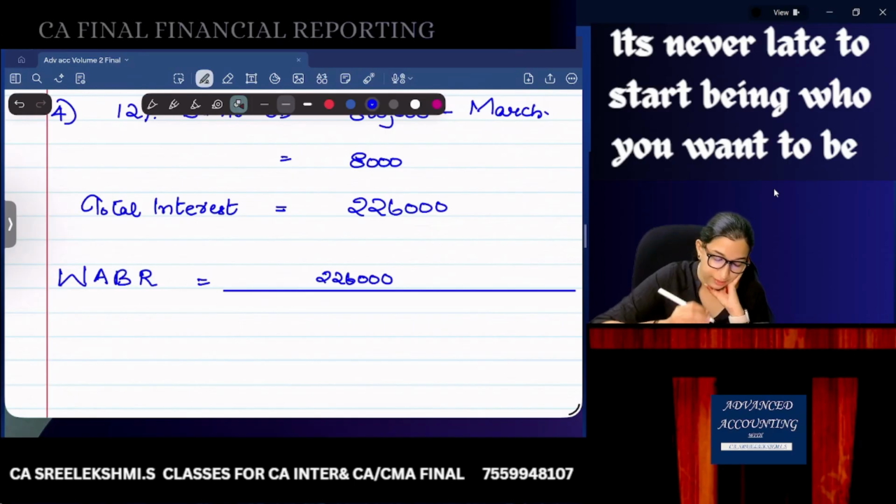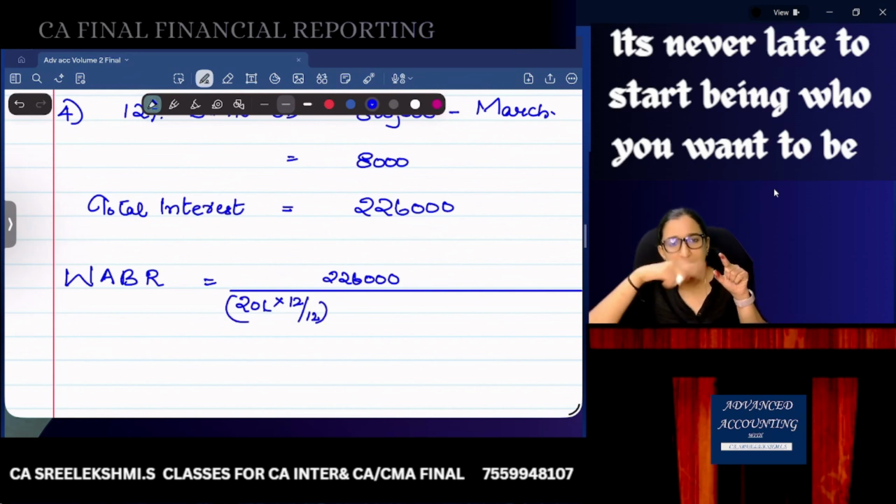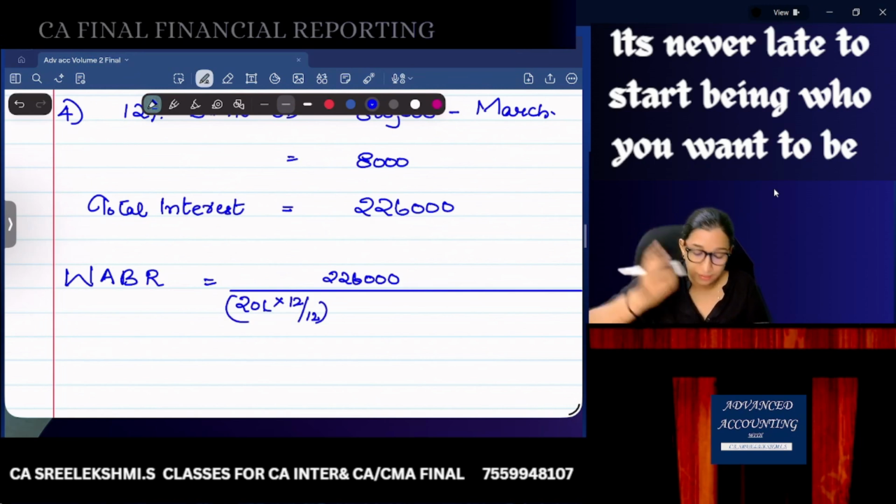Now listen carefully. That total interest we divide by the loans you have: 20 lakhs. The 20 lakhs loan is there for 12 by 12.